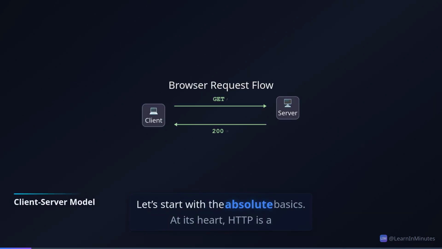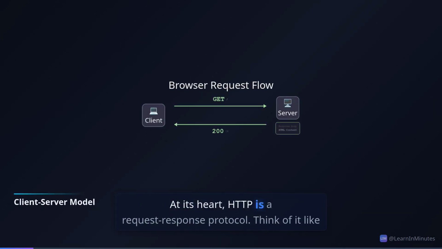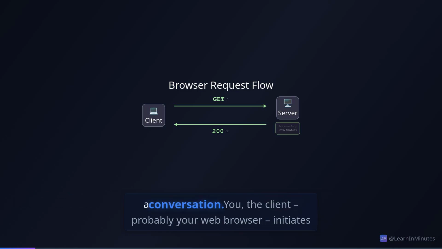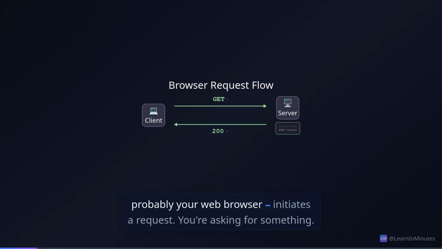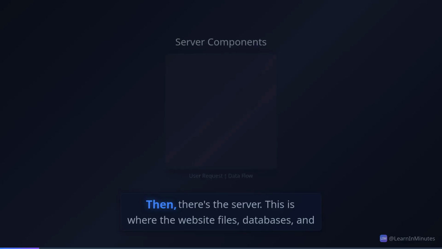Let's start with the absolute basics. At its heart, HTTP is a request-response protocol. Think of it like a conversation. You, the client, probably your web browser, initiates a request. You're asking for something. Then, there's the server.